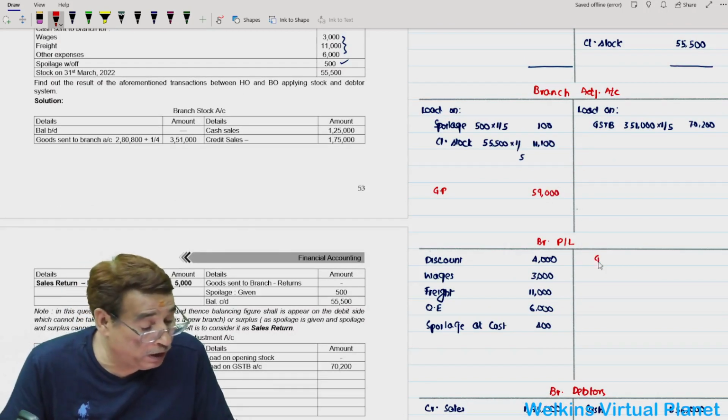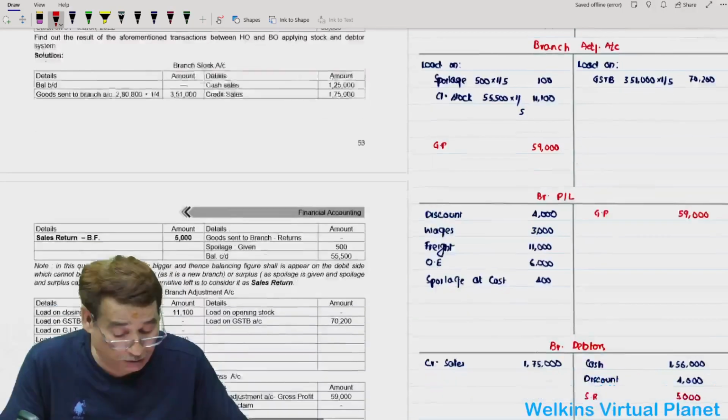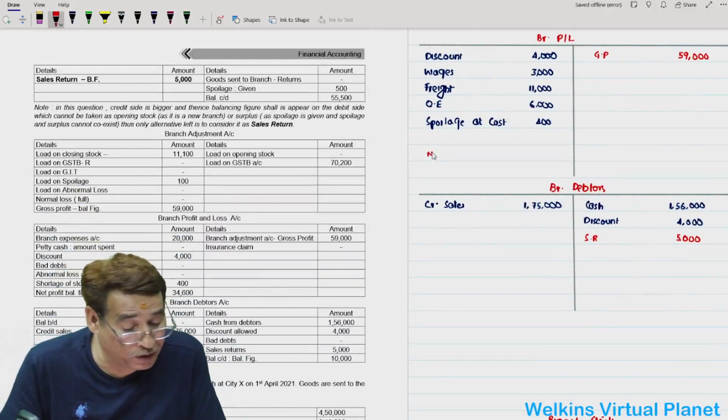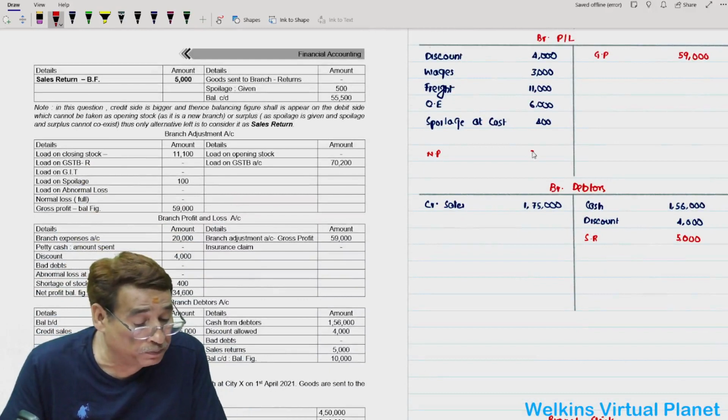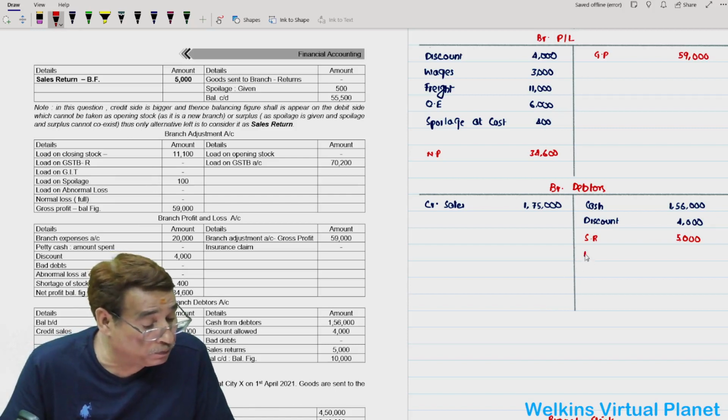From the gross profit of 59,000 you subtract all these items to get your net profit, and net profit is 34,600. Then finally your debtors account balance carried down will be equal to 10,000.